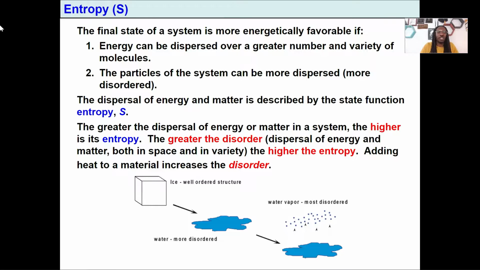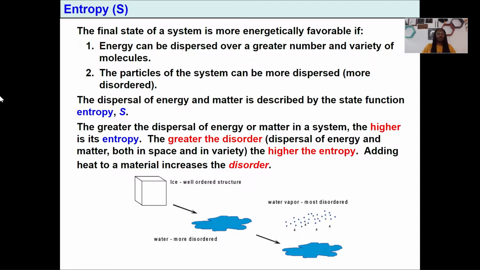Now, let's talk about entropy. Let me give you the definition of entropy. Entropy is the dispersal of energy and matter, and in this case, it's being described by the state function entropy. When we're talking about entropy, or S, we're just talking about dispersing energy. The final state of a system is favored if our energy can be dispersed over a greater number and variety of molecules, and the particles of the system can be more dispersed.